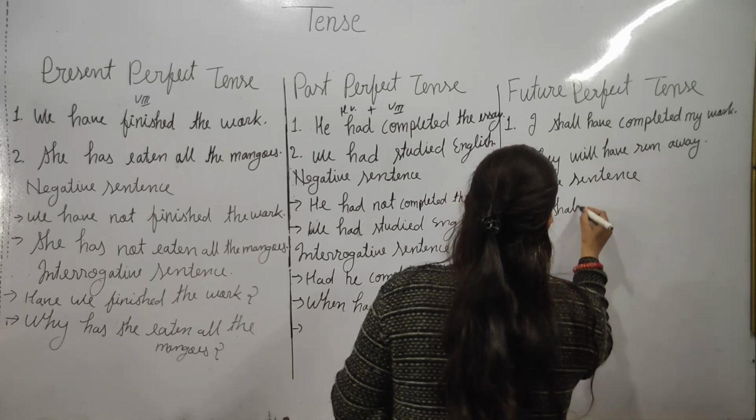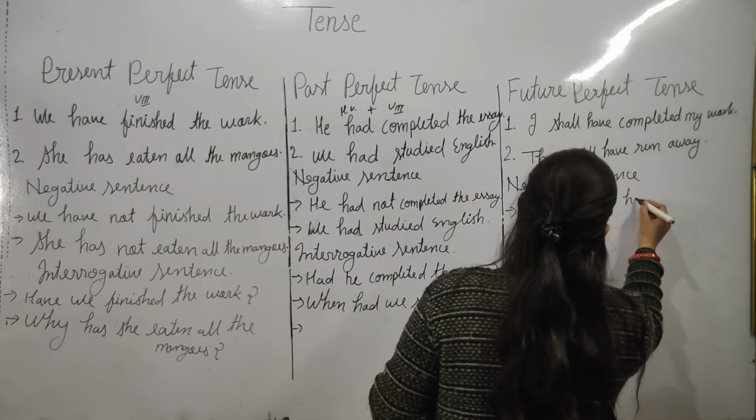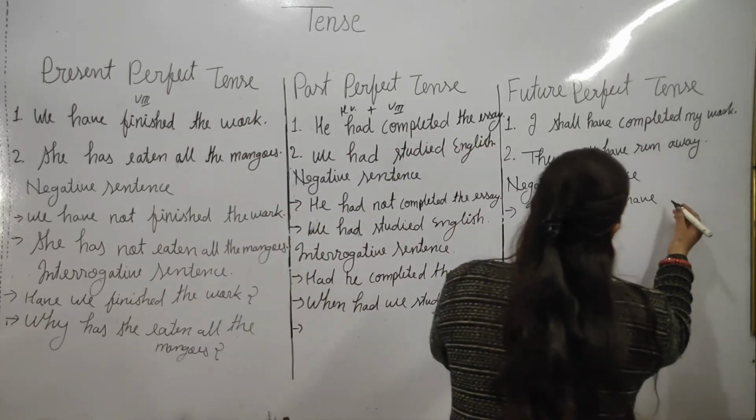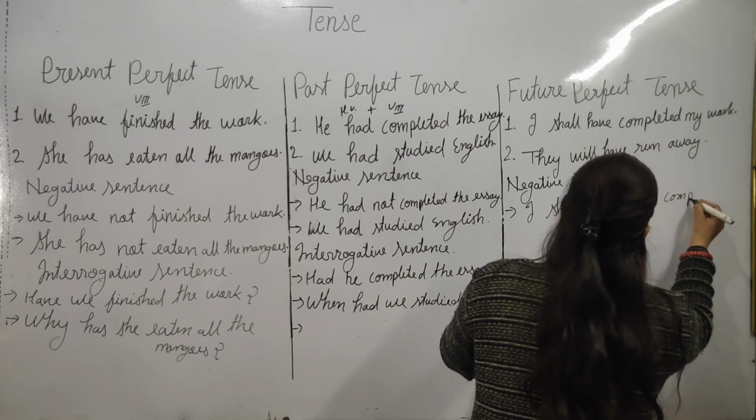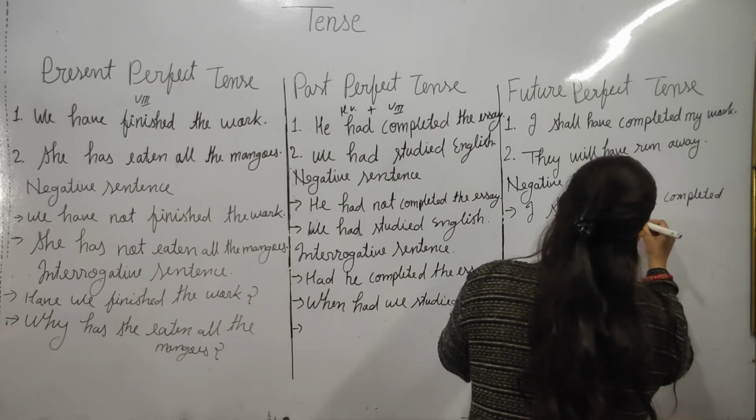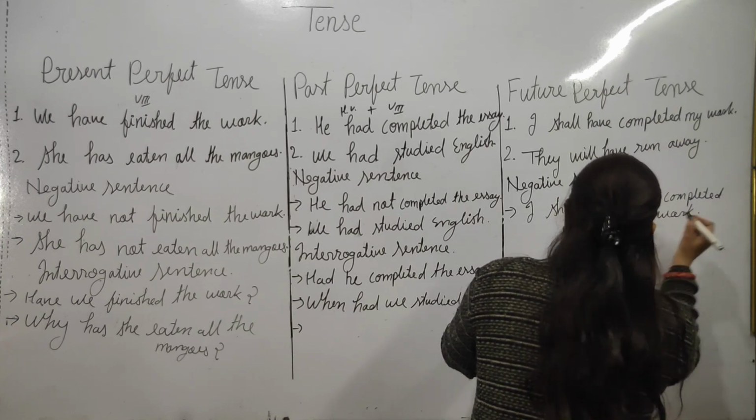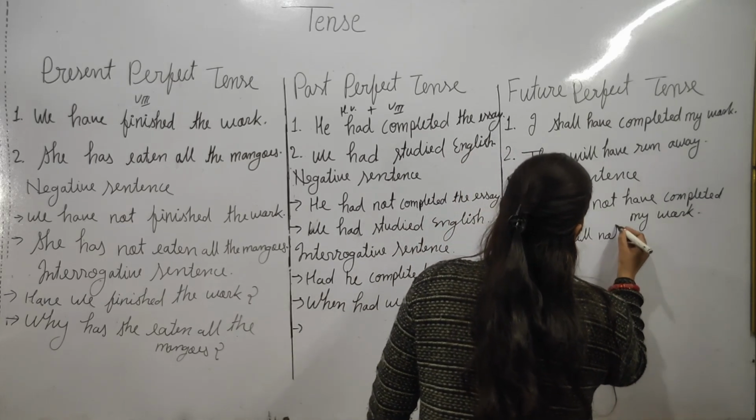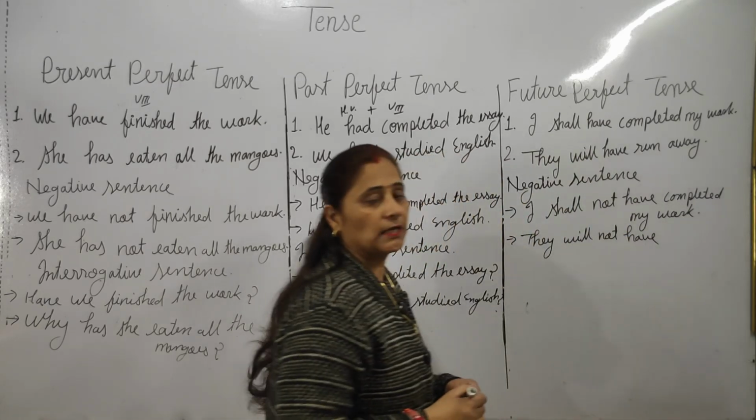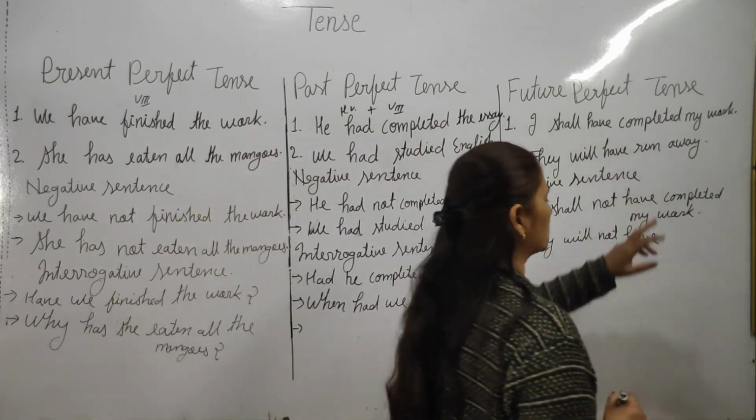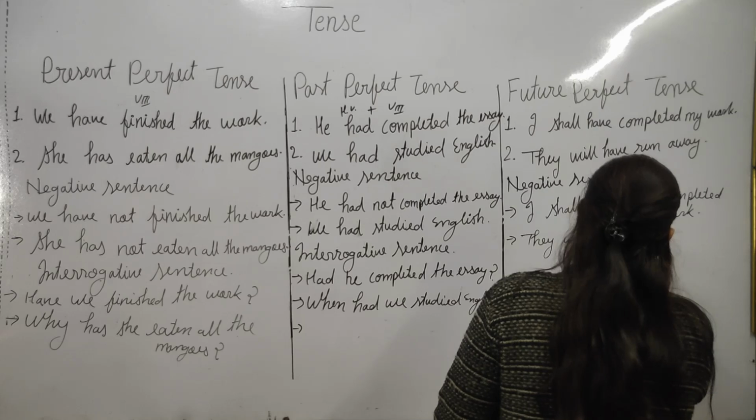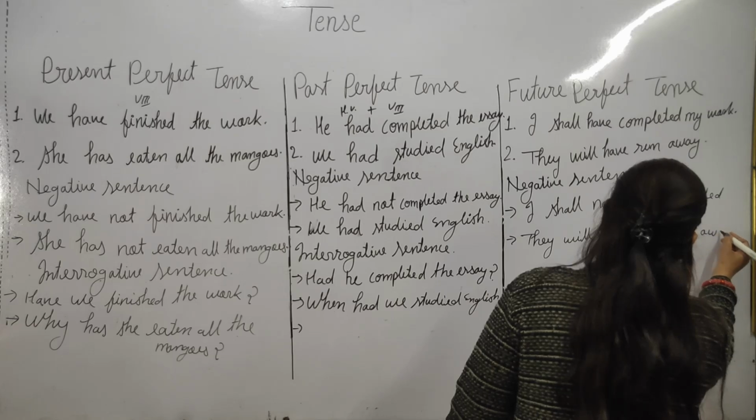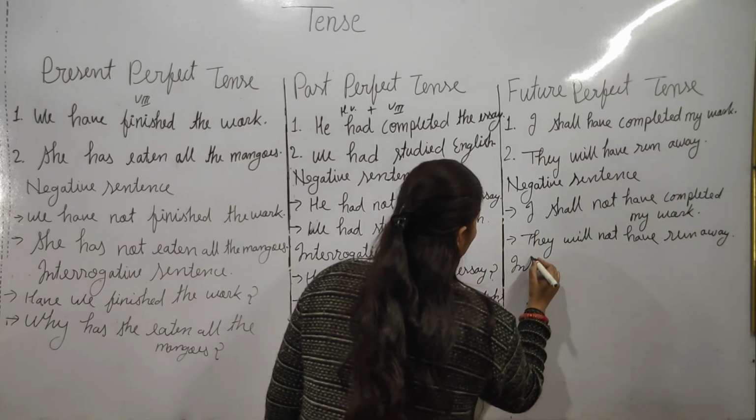I shall not have, यहाँ पे नॉट लगाने में क्या है, shall not have, ये लर्न कर लीजिए. तब हम लगाएंगे थर्ड फॉर्म ऑफ द वर्ब, shall not have completed my work. Second sentence, they will not have, ध्यान दीजिएगा will और shall दोनों के साथ have ही आता है, कभी has या have ना लगाइएगा. ठीक है, तो will not have, shall run away. Now interrogative sentence.